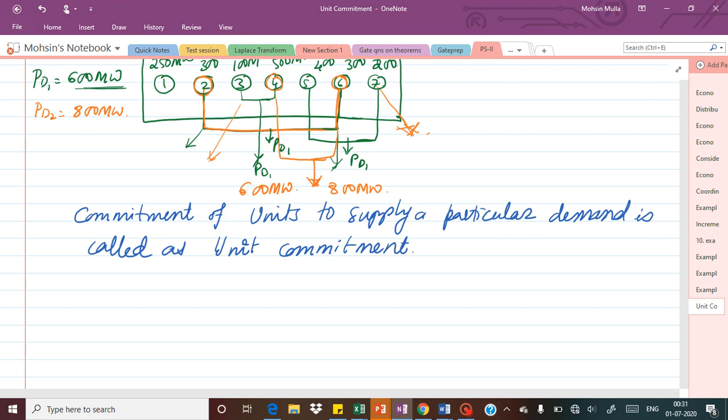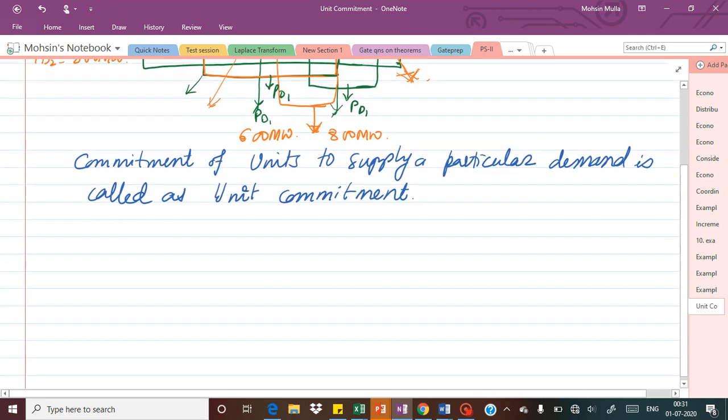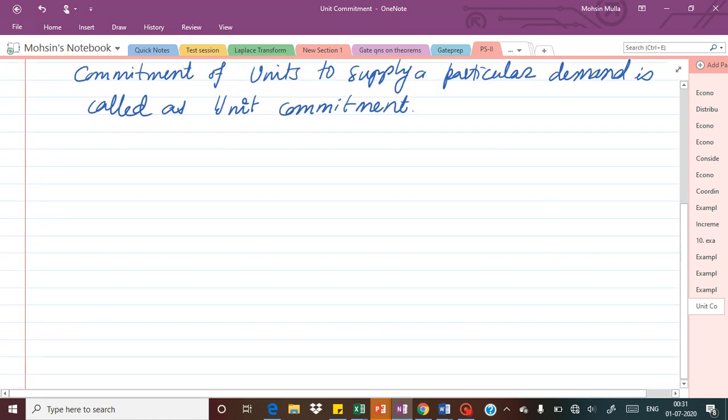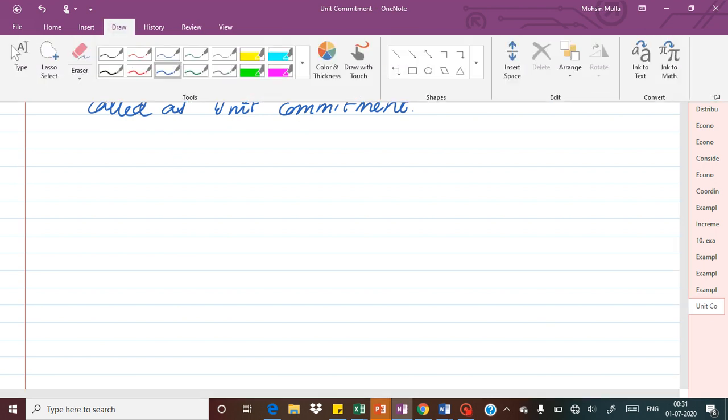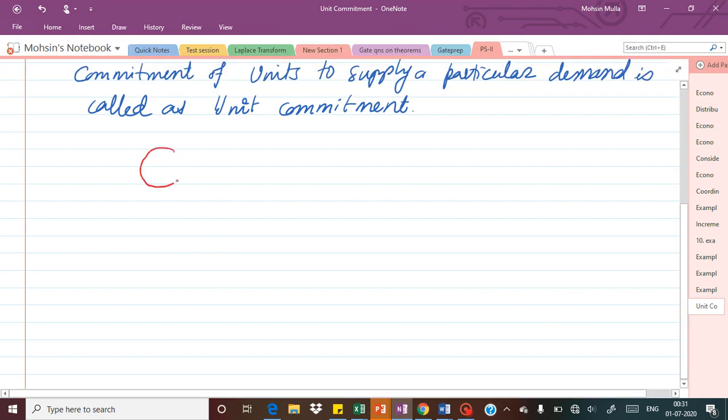Now let us try to understand this with the help of actual expressions of the units. Suppose I take the example of 3 units here: unit 1, unit 2 and unit 3. Each of these units will have its own minimum and maximum value.